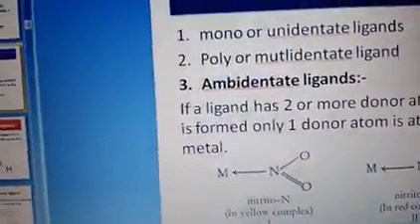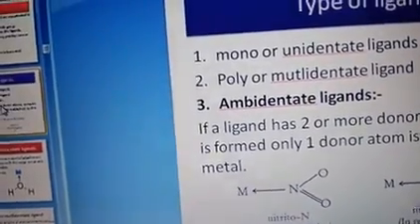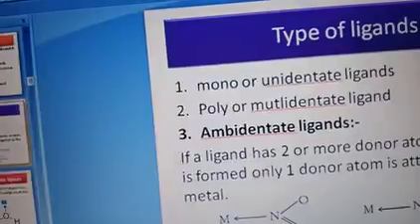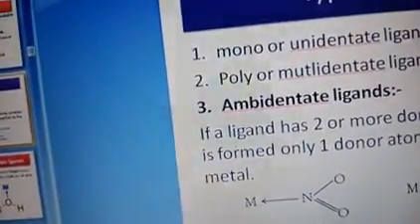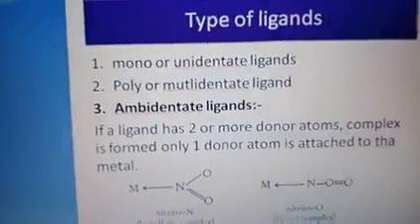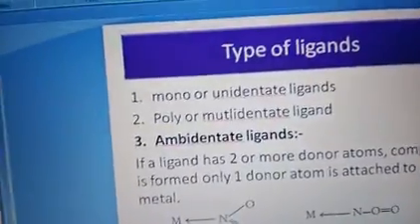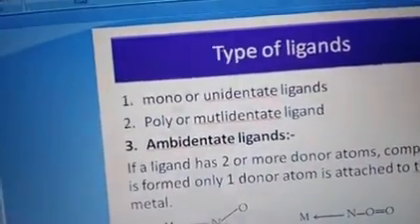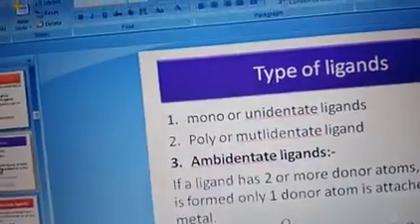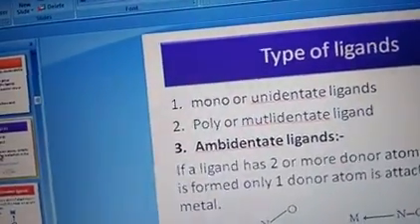In case of NH3, only nitrogen can donate electrons, isn't it? So it is a monodentate ligand. Clear?